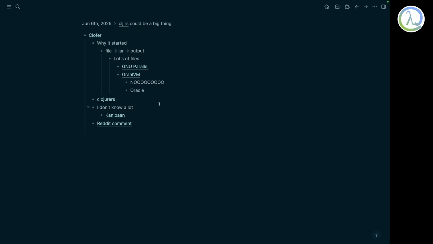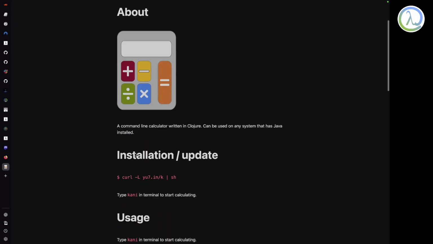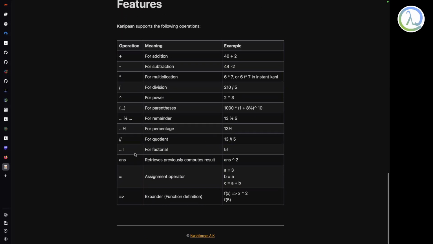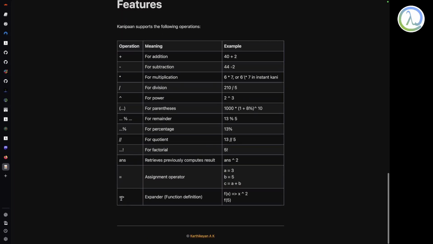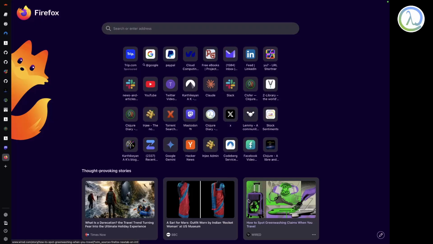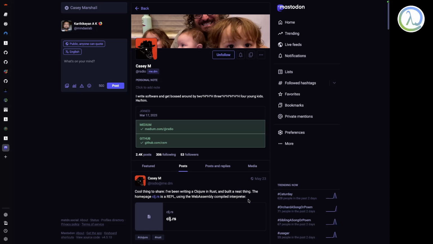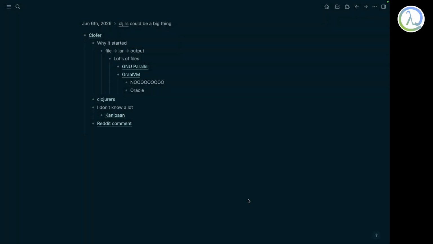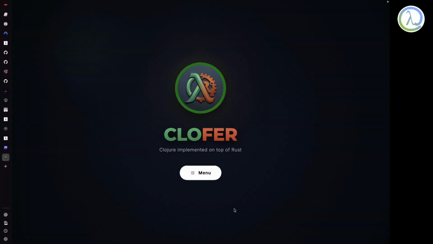I thought it would be a great learning project too, and I don't know a lot. The major thing I implemented is this, just a command line calculator written in Clojure, and it supports things like functions. That's what I did. Of course, I do want to learn. I do want to implement my own programming language or something like that. That's why I started this Clover, and I started to blog about